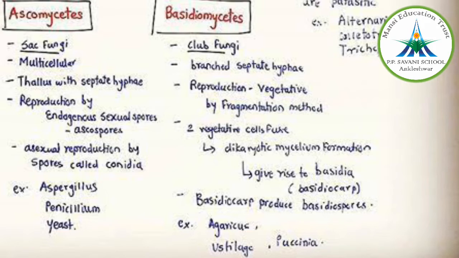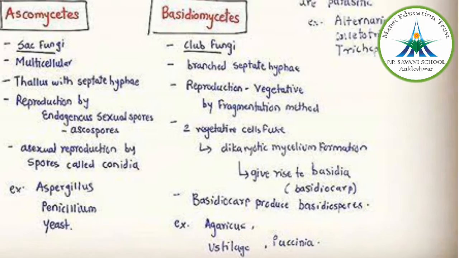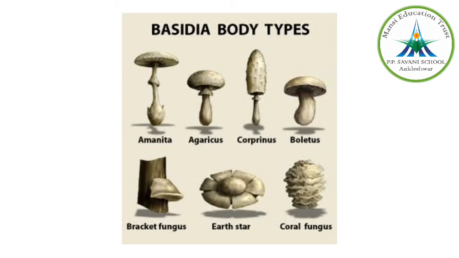The sexual reproduction occurs by fusion of two different strains of haploid mycelium, giving rise to a dikaryotic mycelium. Okay, here you can give an example of what? Agaricus, which is a mushroom, as we have already discussed. Then you can give an example of Puccinia, which is a rust fungus and a parasitic fungus.